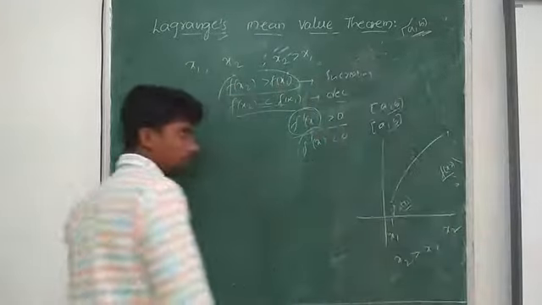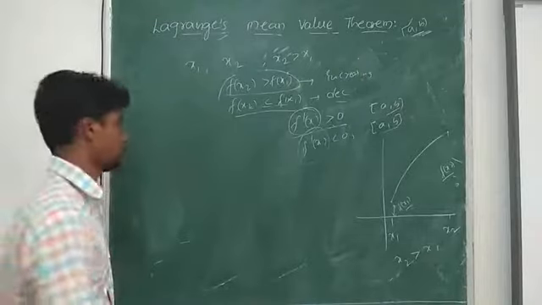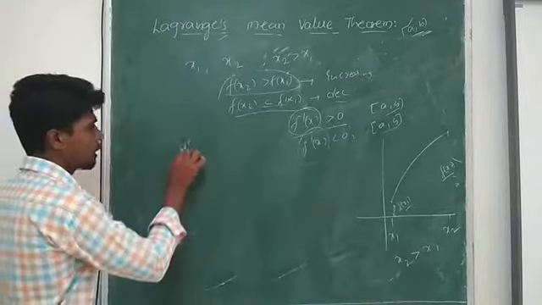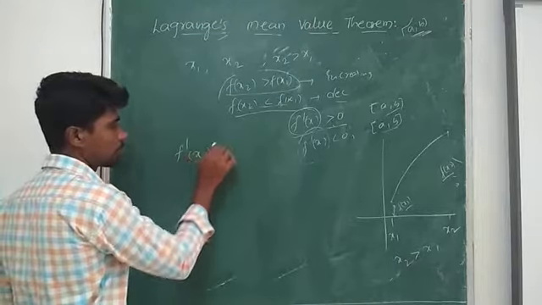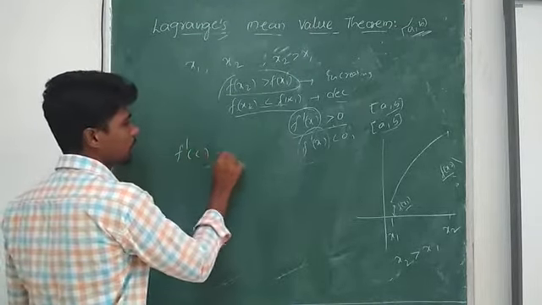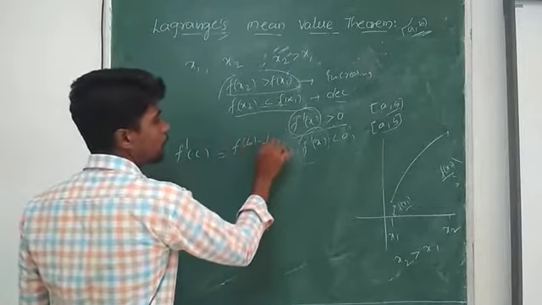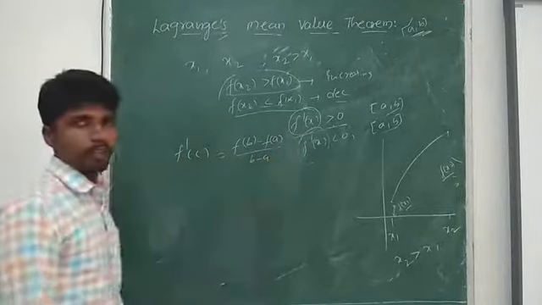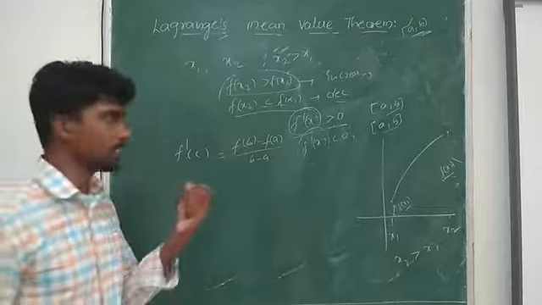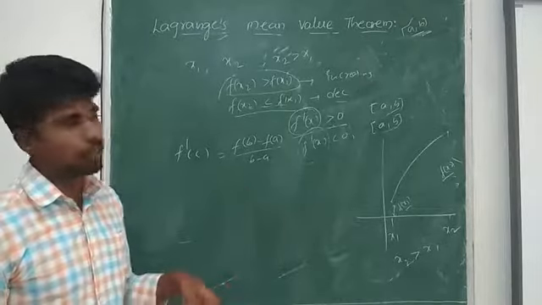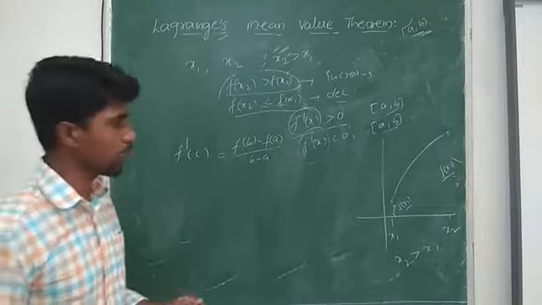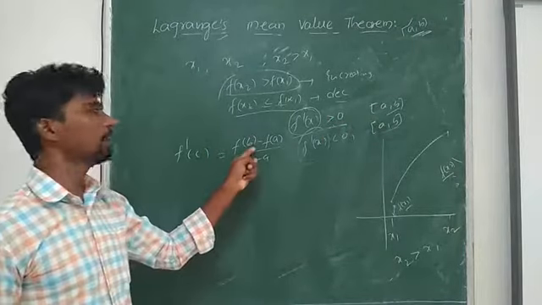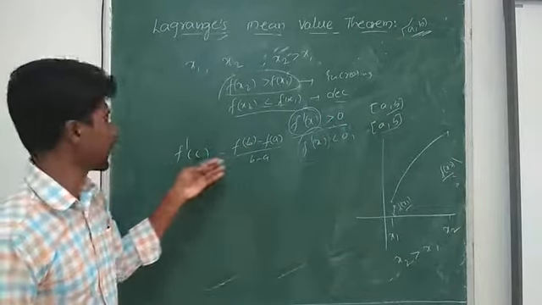How are we going to say f of x2 is more than f of x1? According to Lagrange's theorem, I have the statement f dash of c is equal to f of b minus f of a by b minus a. So I considered 2 points, x1 and x2, where x2 is greater than x1, which lie in the interval ab. So I replace a and b by x1, x2.